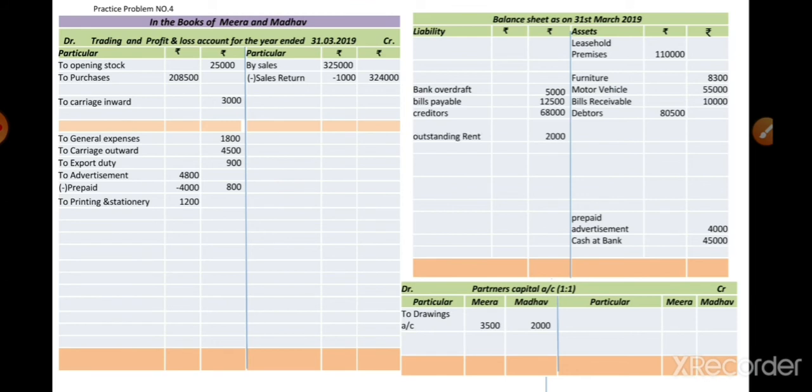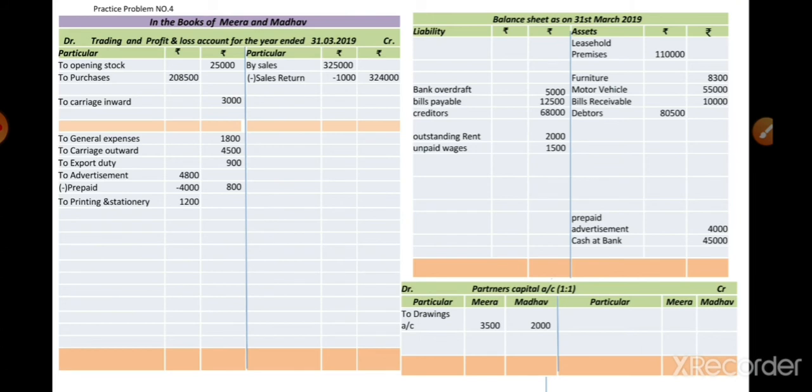Okay. Next is the outstanding rent. Student, here the outstanding rent is directly given to you, so one effect of it is shown on the balance sheet liability side, it is a current liability. Next, similarly unpaid wages, it is also a current liability, just the words are different, outstanding means unpaid. So it's a current liability. Liability side we recorded as unpaid wages, directly outer column 1,500.